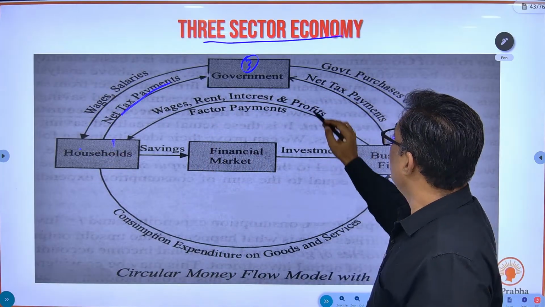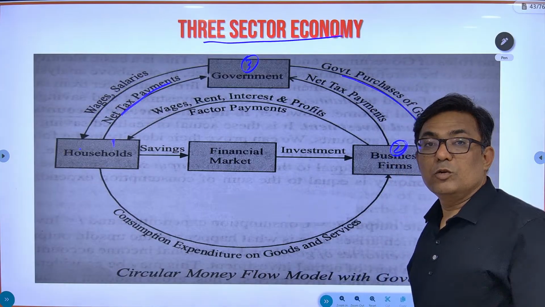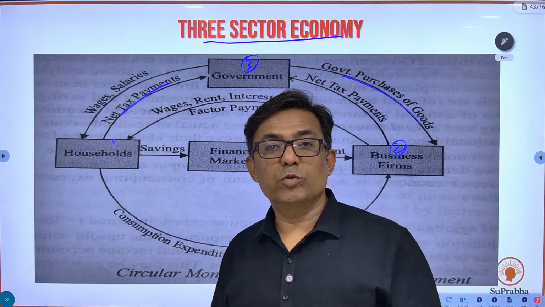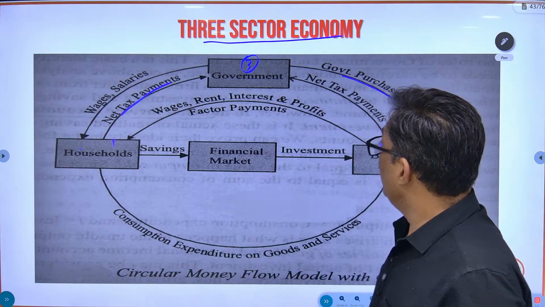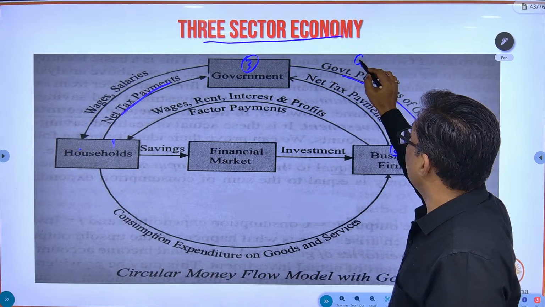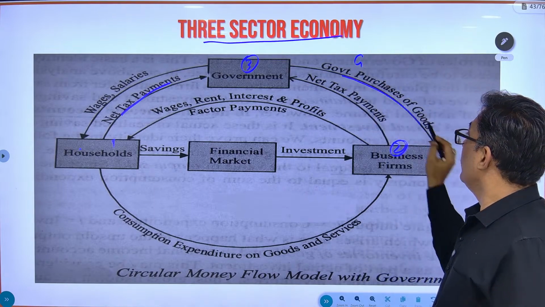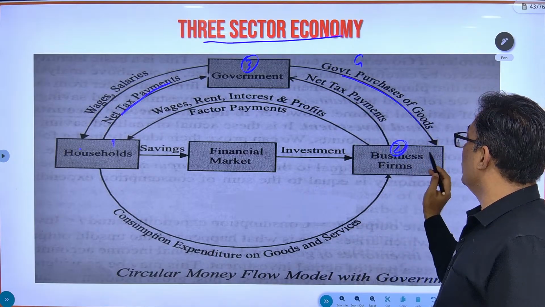Similarly, government is also going to demand certain goods. Government also needs cars, buildings, chairs, mics, computers, a lot of many things. So government makes purchases. This is known as government expenditure G. So government is going to purchase goods, and so money is going to flow from the government to the business firms.